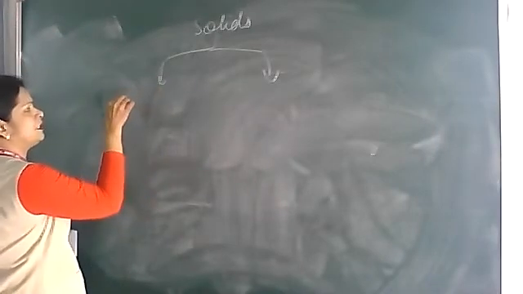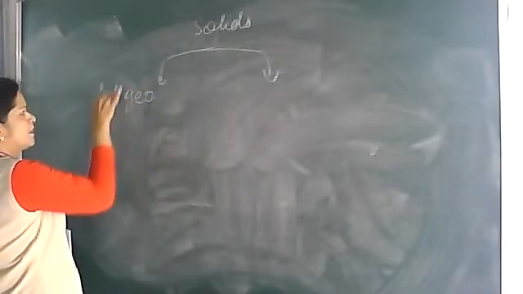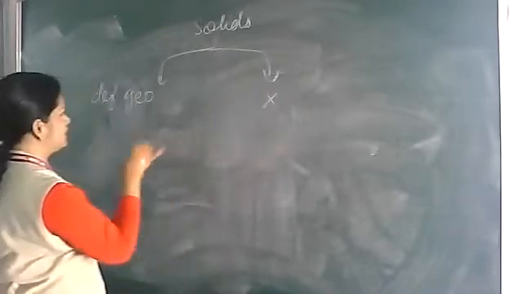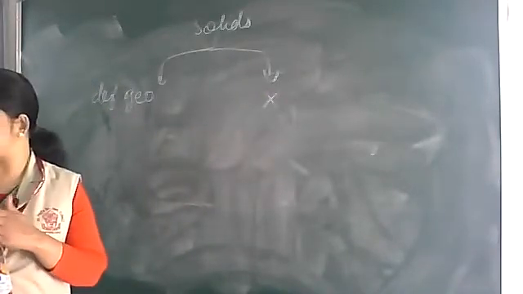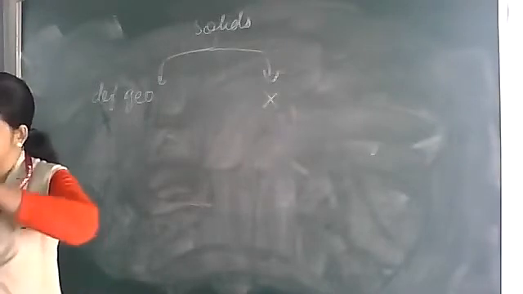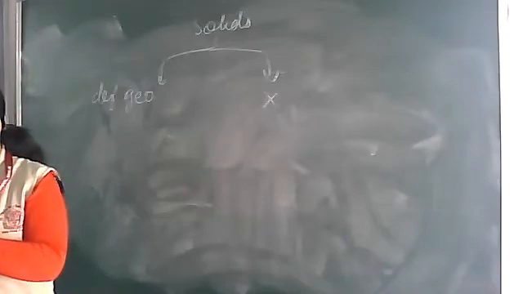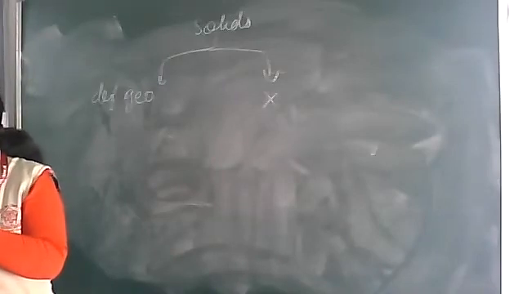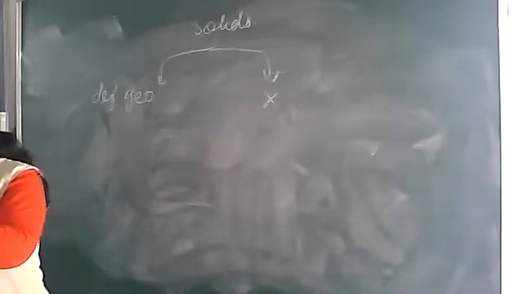So we learned definite geometrical shape. Cleavage property means on cutting, plain smooth surfaces on cleavage. When you cut a crystalline substance, on the cut surface you see a very smooth plane. In the case of amorphous substances, if I cut this with a knife, you see uneven, rough surfaces on both sides. They have an irregular shape.